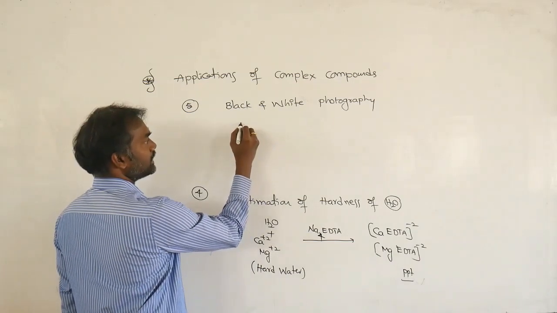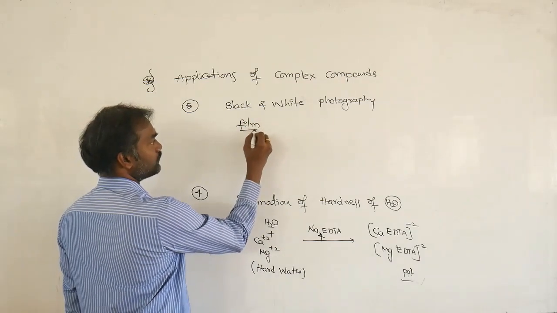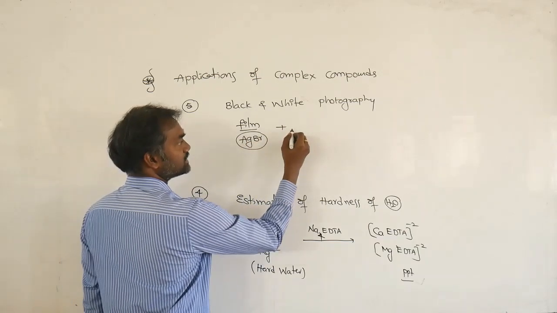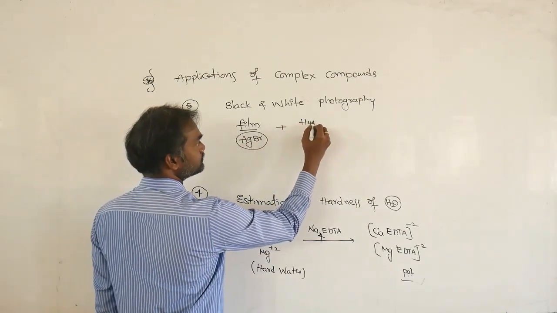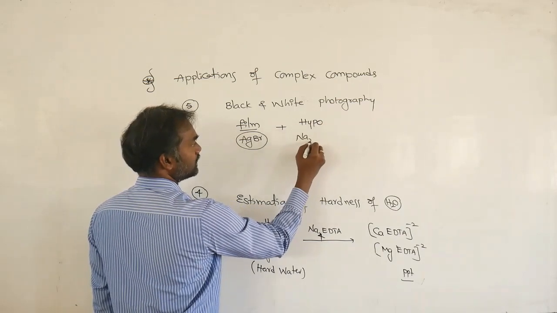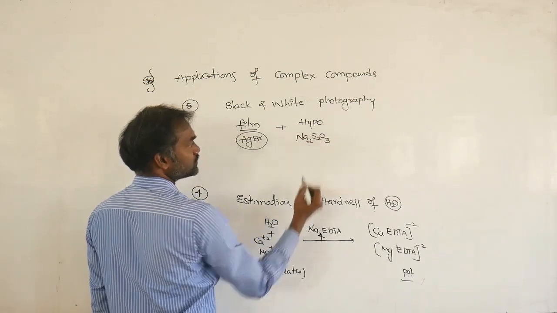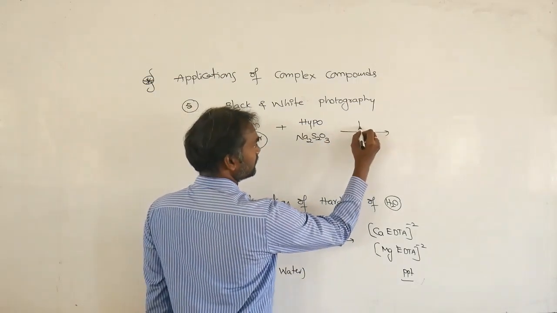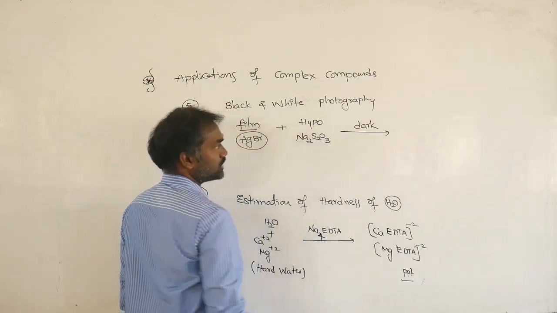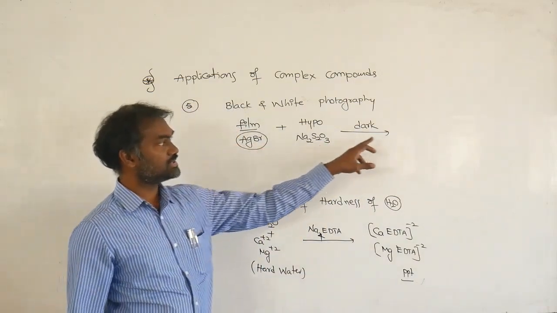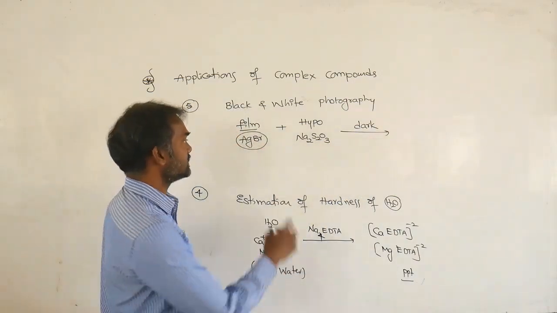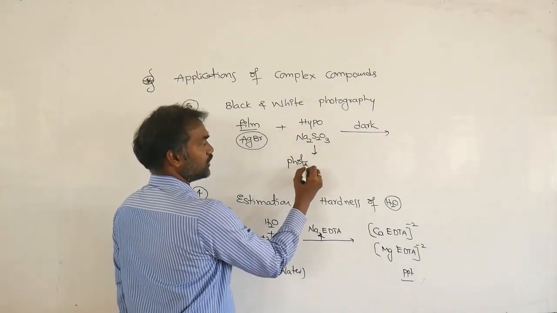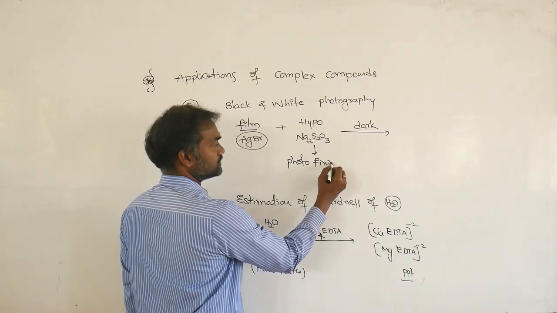What is on the film? The film contains AgBr, so it is washed with hypo, which is Na2S2O3. We wash in the dark, so the exposed film becomes a negative. That is a fixing agent, a photo fixing agent. That's why it is also called a photo fixing agent.